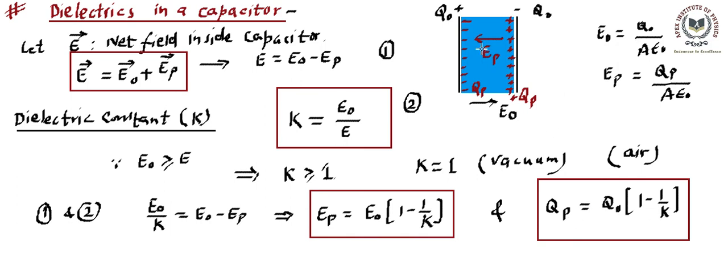K should be infinite. So one more value of K we can remember. That means K is equal to very large, that means K tending to infinity. This is true for metals, that means for conductors. One can ask what is the value of K for metal, then you say the value of K for metal is infinite. So for conductor it's infinite, for vacuum it's 1, for other materials it is greater than 1 and it goes up to infinite. Making sense?